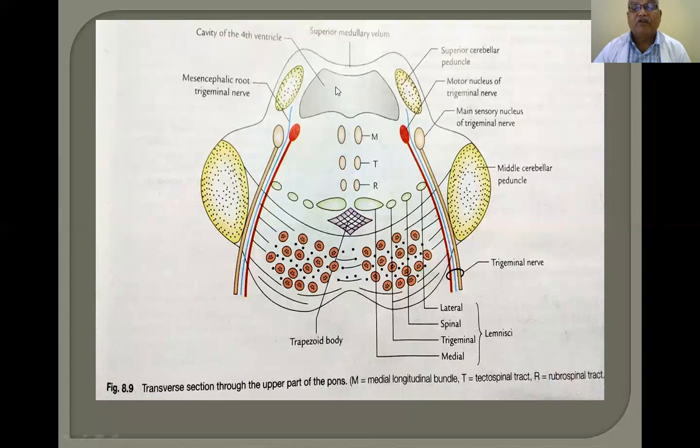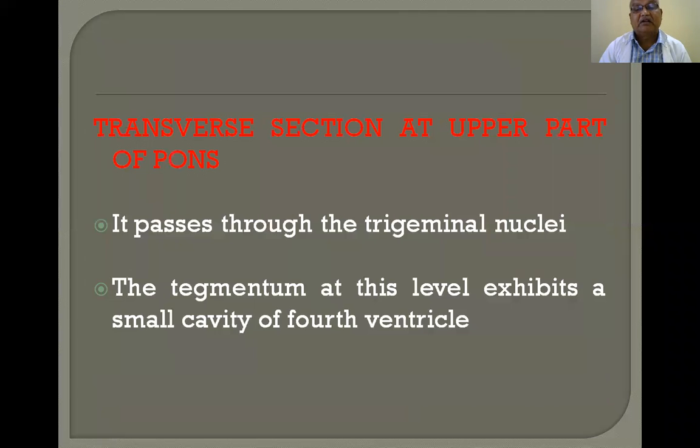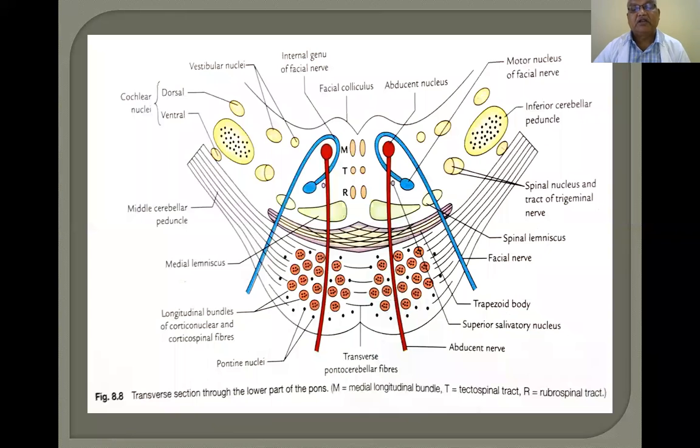So, at the cavity of the fourth ventricle, only the motor nucleus and sensory nucleus of the trigeminal nerve appear, and 4 lemnisci appear. So, the 6th nerve, 7th nerve, and 8th nerve do not appear. They disappear. I will show you the diagram. So, you see how large the trapezoid body is, how large the medial lemniscus is. Only the spinal lemniscus is there. So, another 2 lemnisci appear in between these two.